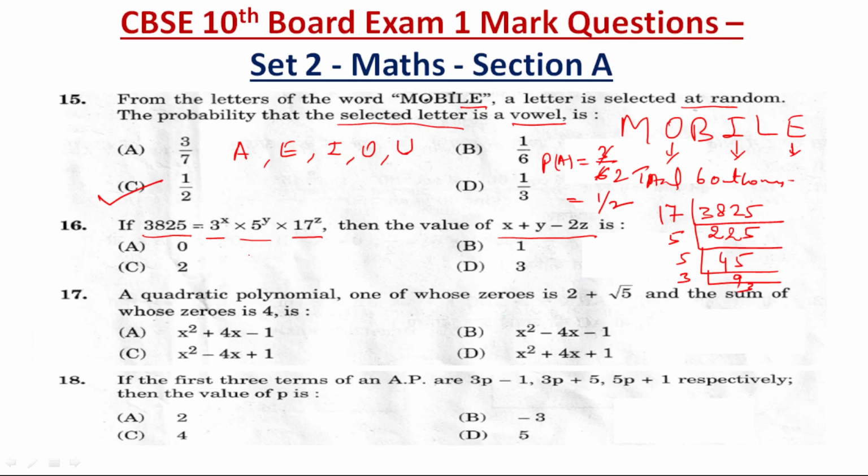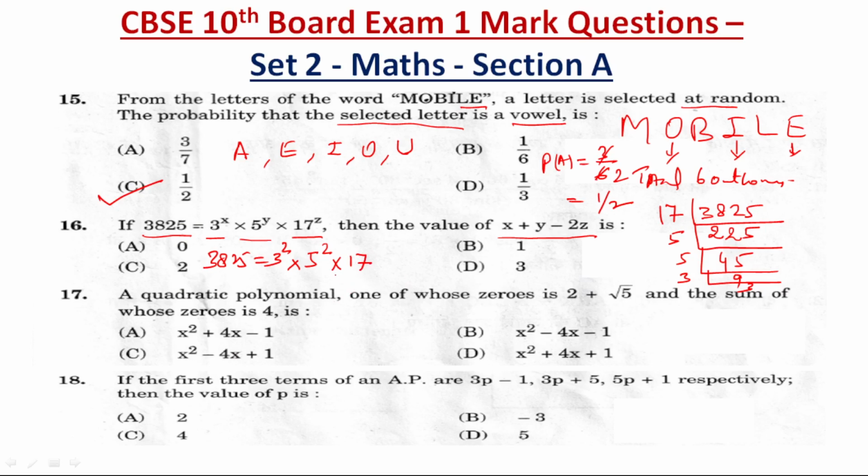So what we got? 3825 can be written as 3 to the power 2, means 3 squared, into 5 to the power 2, into 17 to the power 1. Here z is equal to 1.